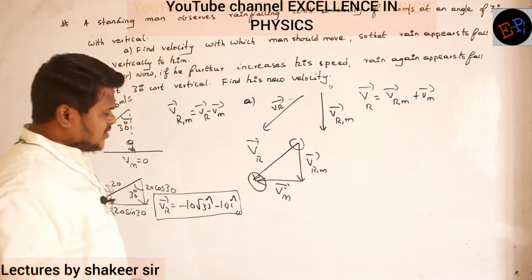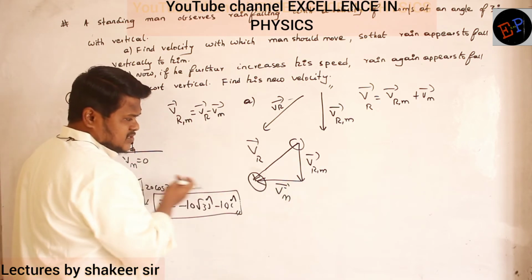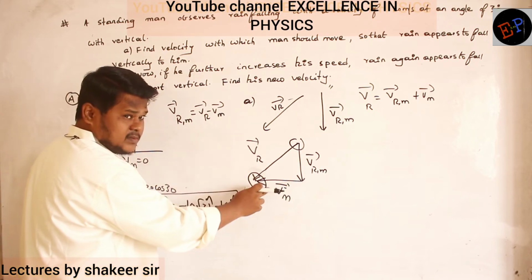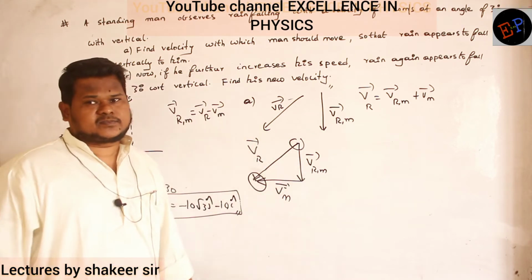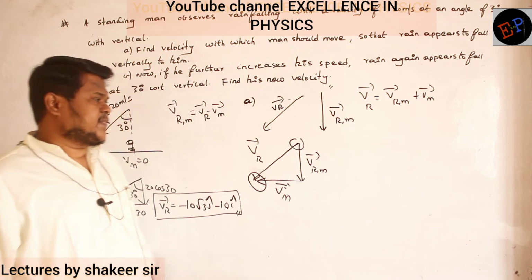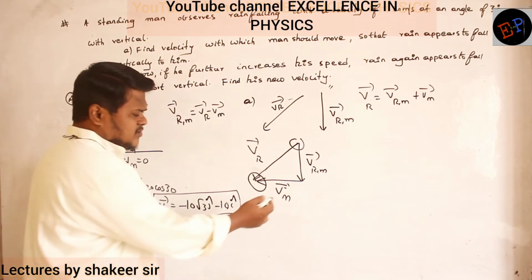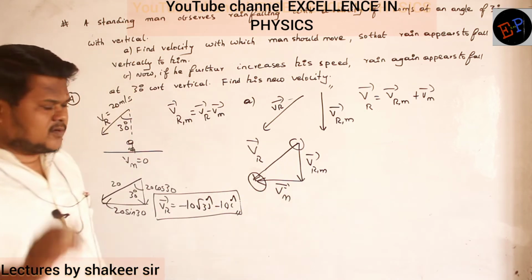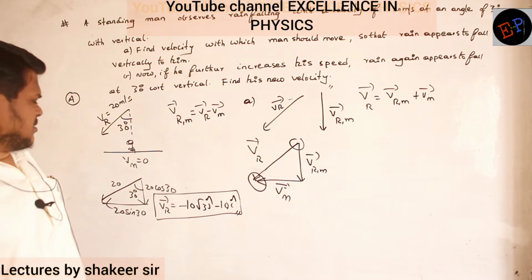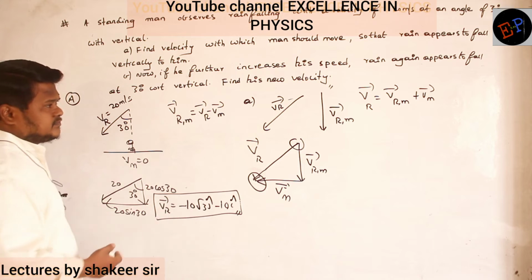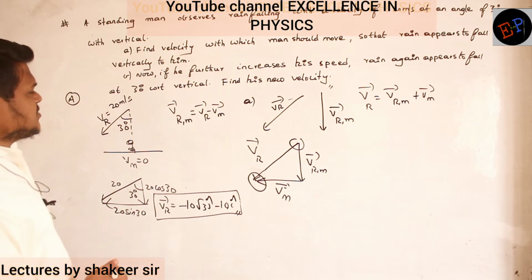Okay, so therefore we have understood that the man is moving towards the west direction. Then only to this person does rain appear to fall vertically downwards. Up to here it is clear, no? Okay. Now the velocity of the man is how much? I don't know. That's what I am supposed to calculate. Now let us see how we can do this calculation. Okay. So the velocity of the rain we know already. And the velocity of the rain with respect to man, do I know?